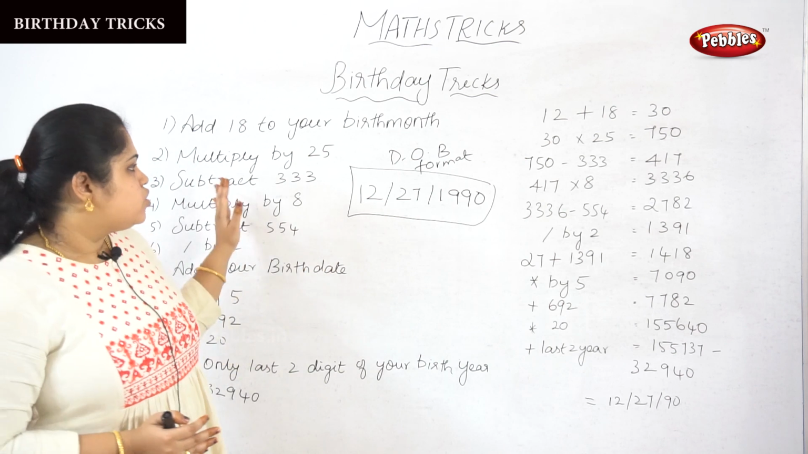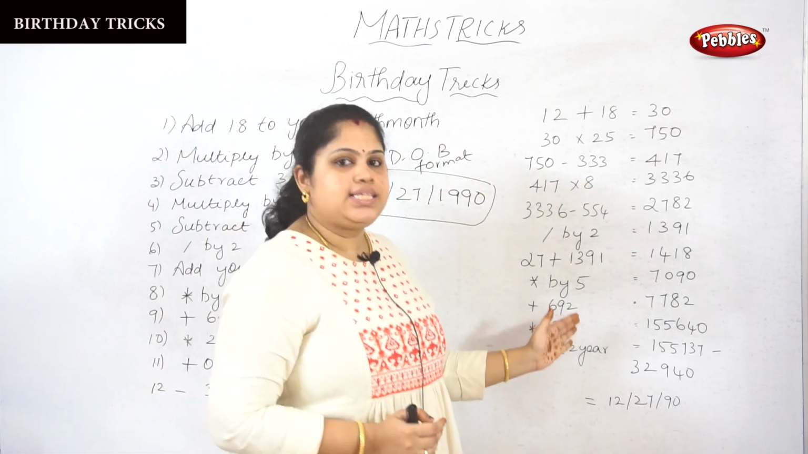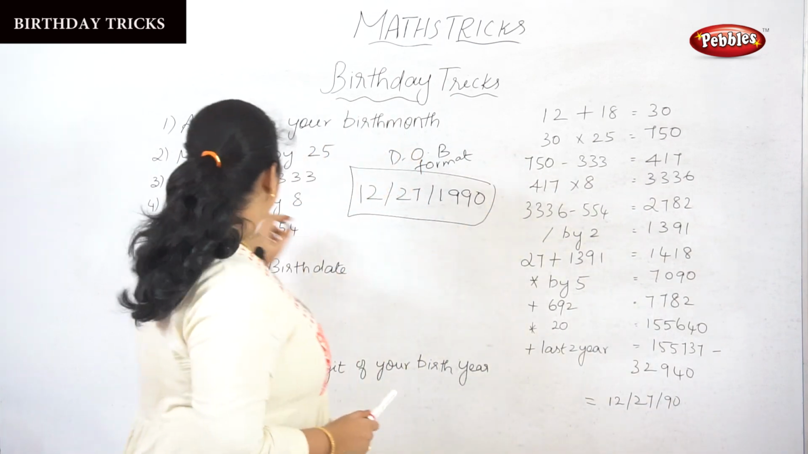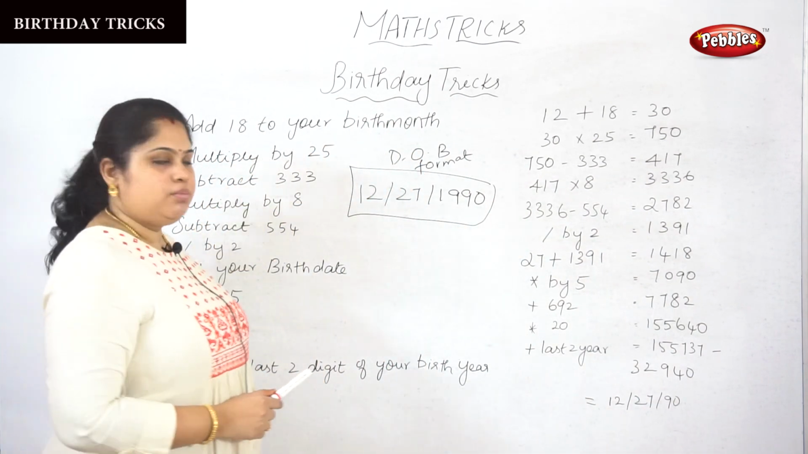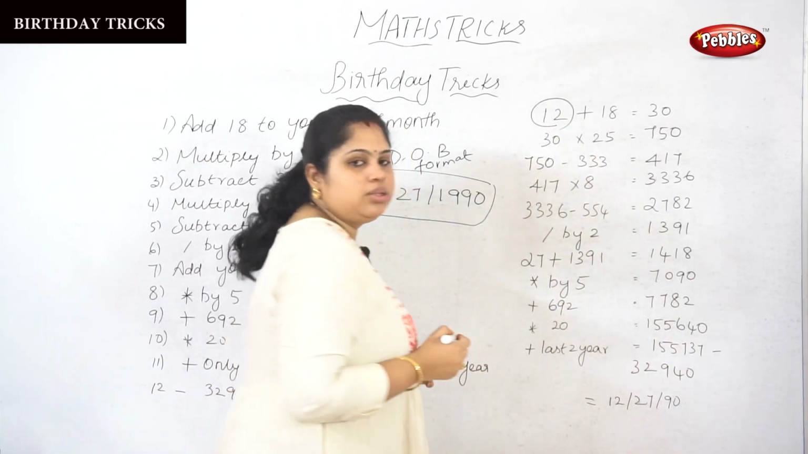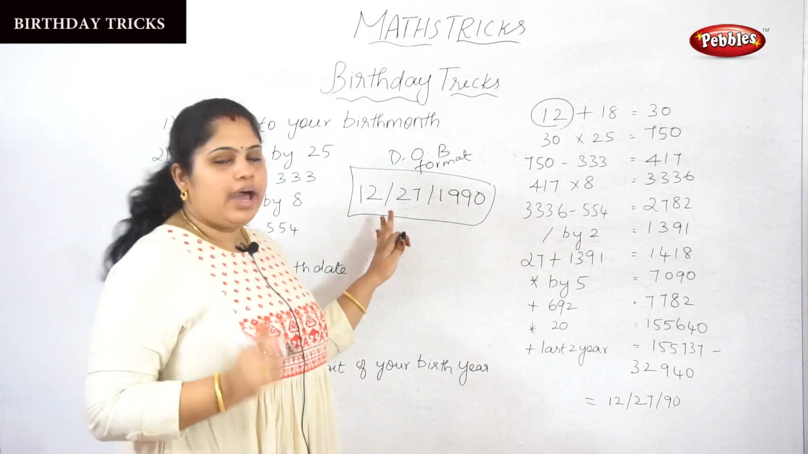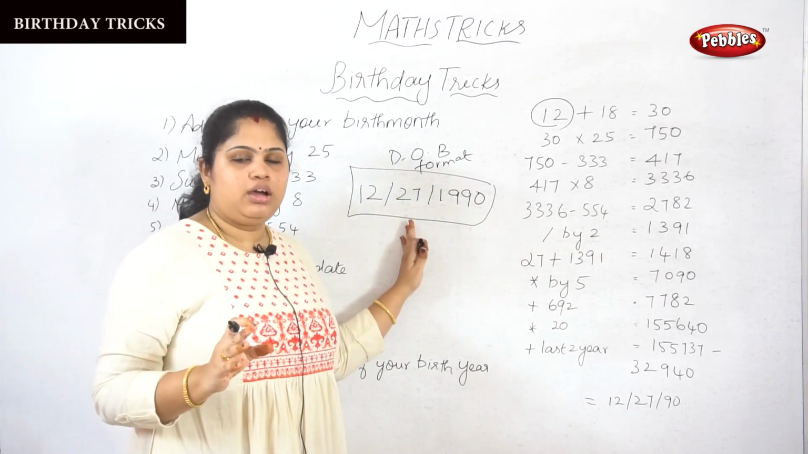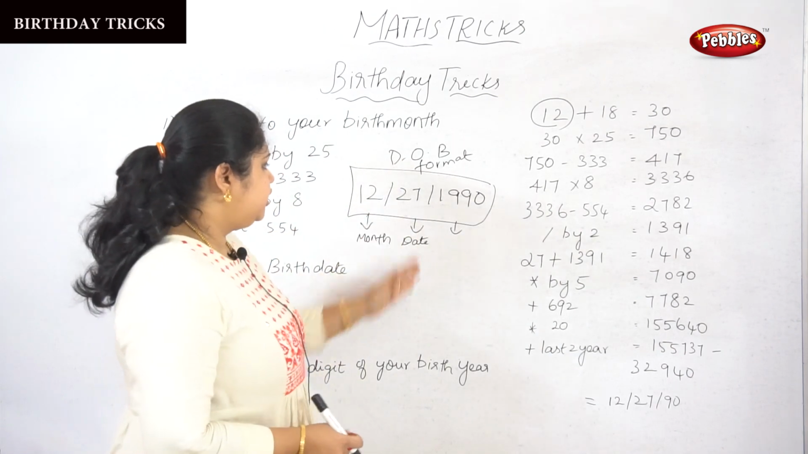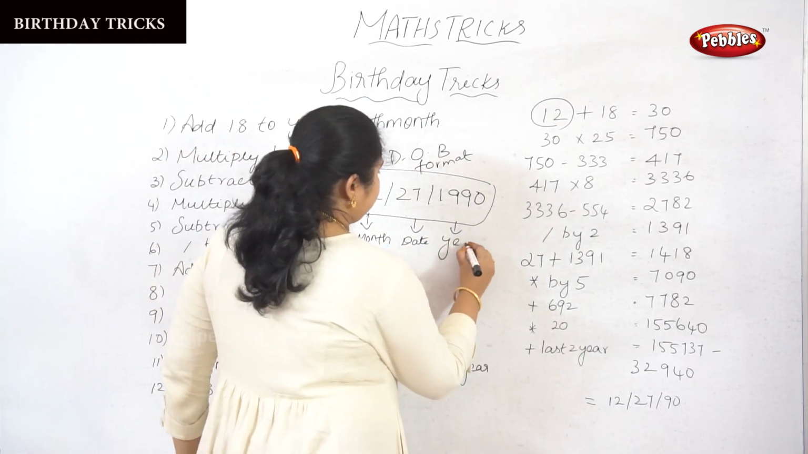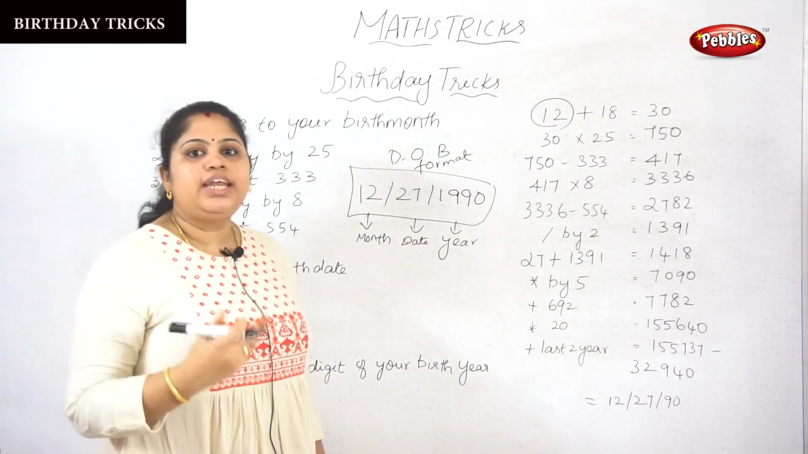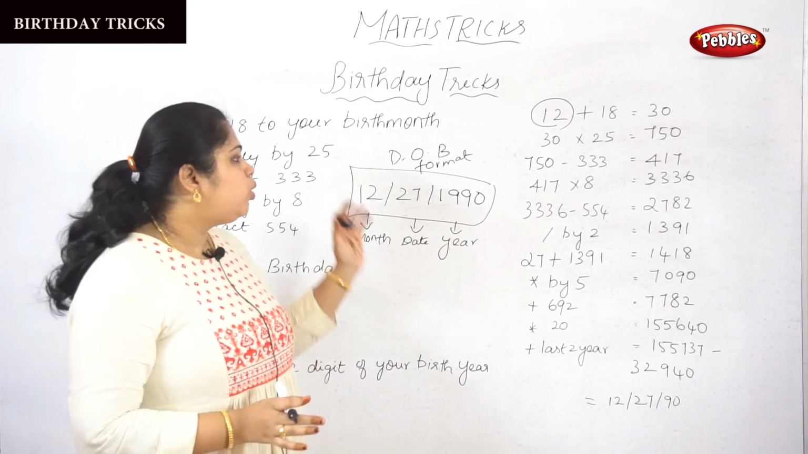Next, I am bringing up the examples. So let's see the examples. What is the first thing? Add 18 to your birth month. I have taken 12 as my birth month. This is the format. I want to get the date of birth format: month, date and year. This is the computer format of getting a date of birth. This is what we want to achieve.